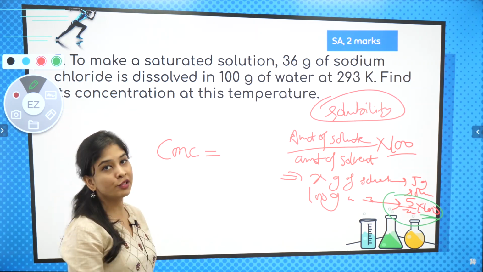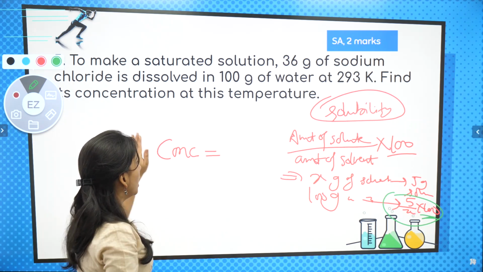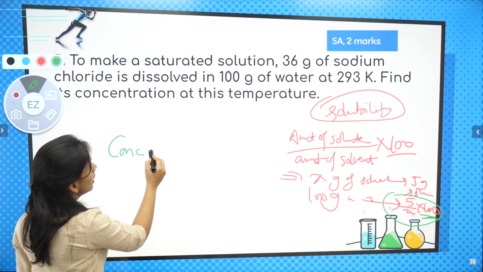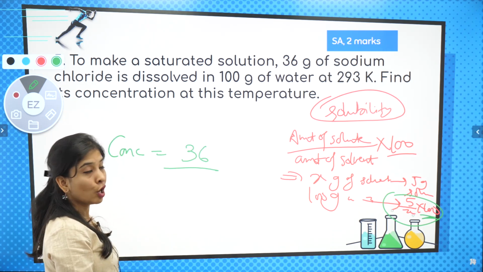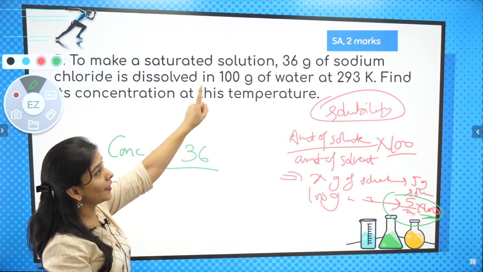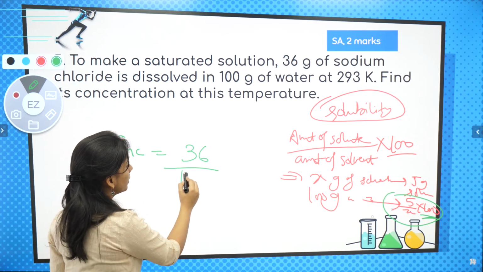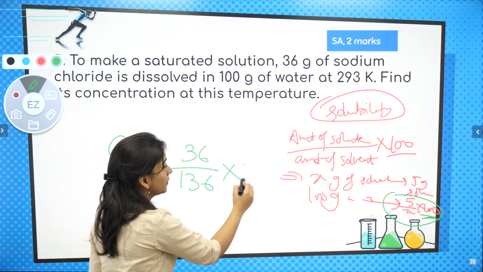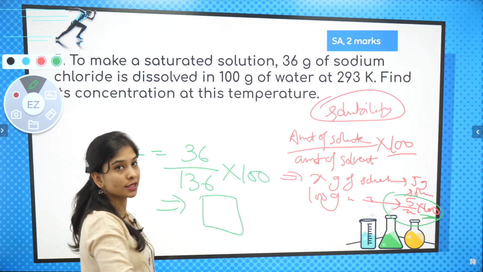Okay, concentration में definitely for percentage. तो concentration क्या होता है? Amount of solute, which is 36 gram, amount of solution, that is 100 gram water and 36 gram salt, will make a solution to give you 136 gram of solution into 100. When you are going to solve it, you are going to get your percentage.